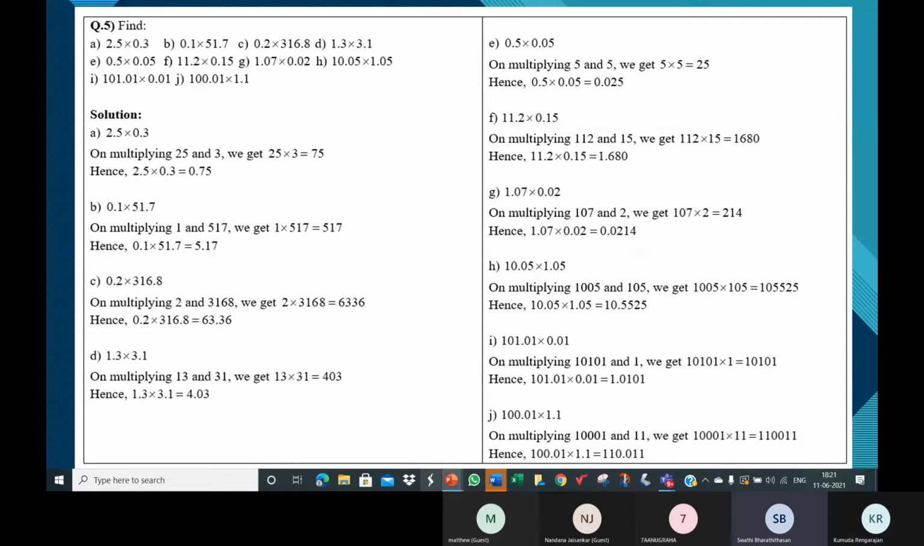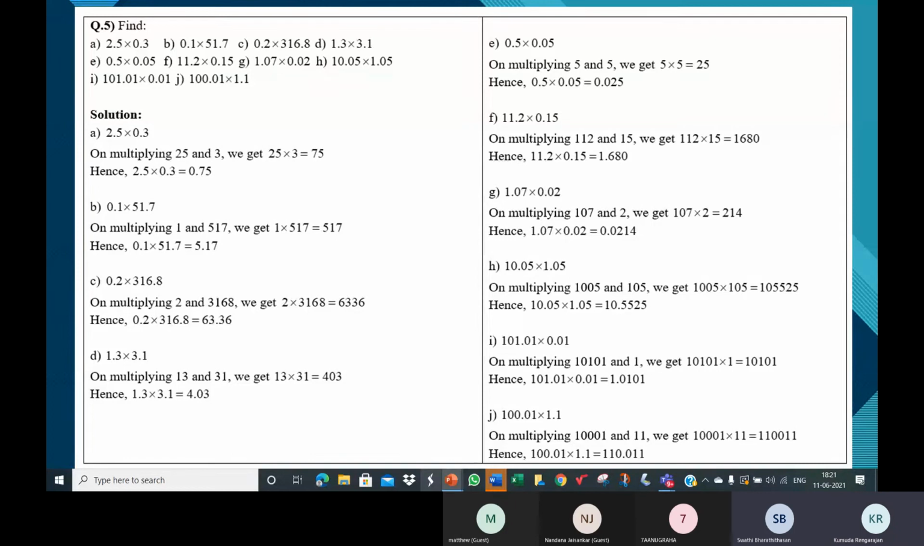Yes, ma'am. 0.5 into 0.05, ma'am. In here, we don't need to take the decimal point, ma'am. We just have to multiply as it is. So 5 into 5, we will get it as 25, ma'am. No, wait a minute.